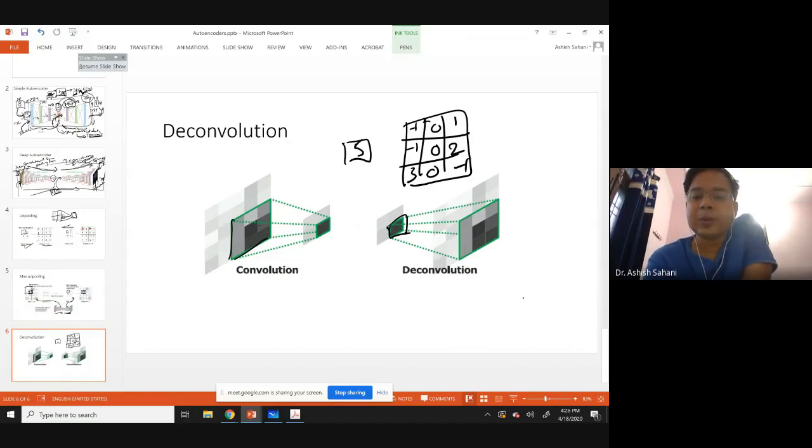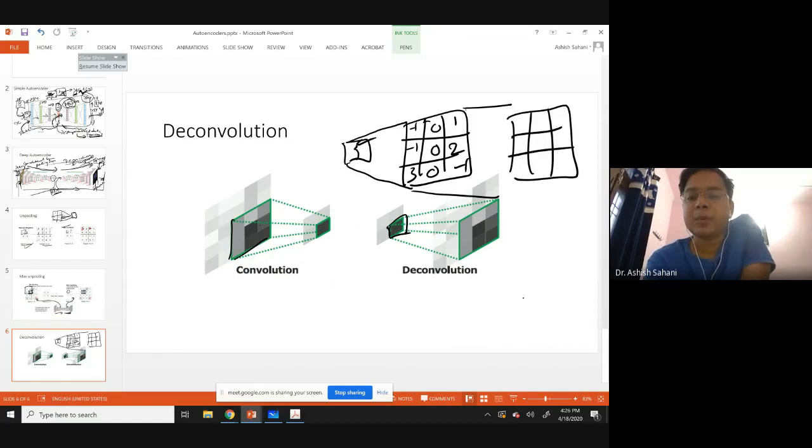We pass this single pixel through this filter, and we get a 3 by 3 output: 5 multiplied by -1 is -5, 5 multiplied by 0 is 0, 5 multiplied by 1 is 5, and so on, up to 5 multiplied by 2 which is 10, 5 multiplied by 3 which is 15, and 5 multiplied by -1 which is -5.